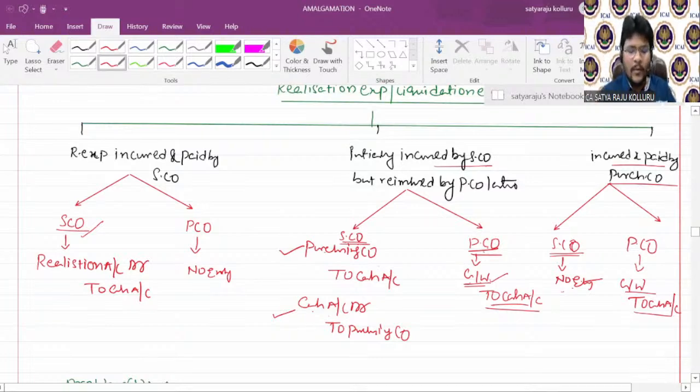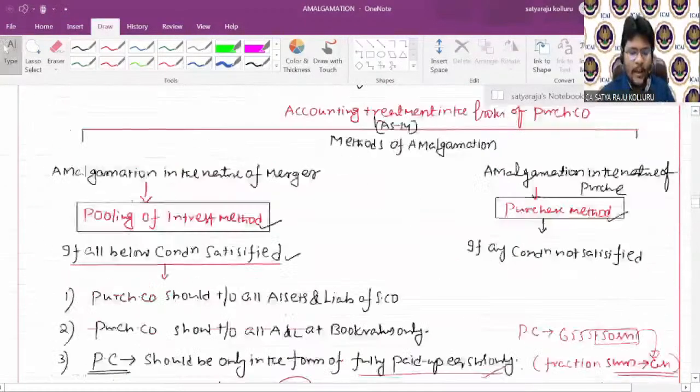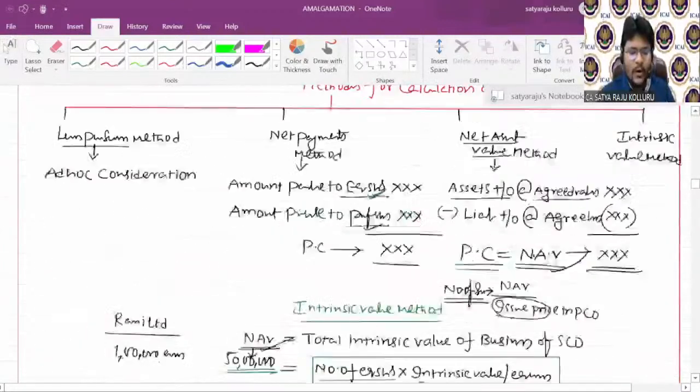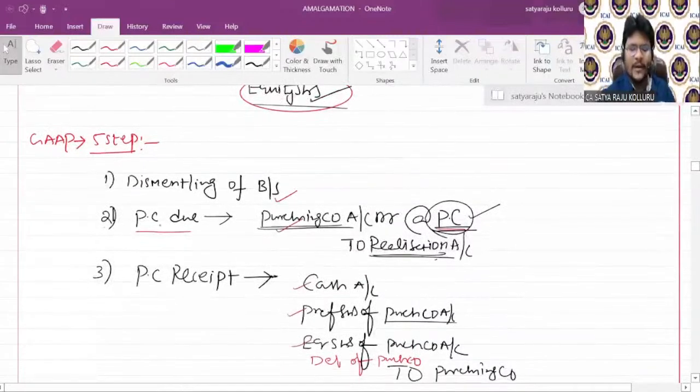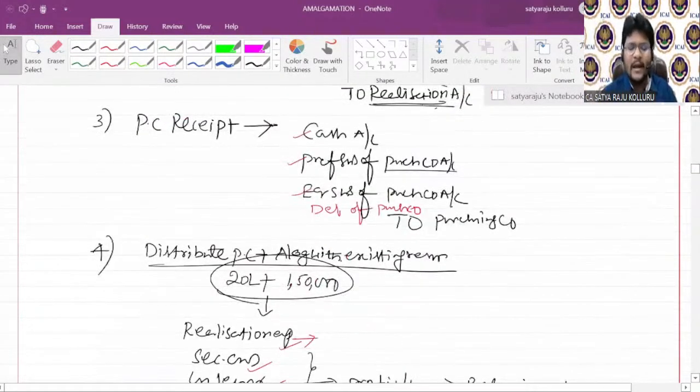If you remember, in the books of selling company, I told only 2 steps in the revision process. I ignored the remaining steps. Up to PC due only I discussed, then I jumped to the calculation of PC. You know the remaining steps, right? At the time of receipt of PC, the journal entry is: cash account, preference shares of purchasing company, equity shares of purchasing company, debentures of purchasing company debit to purchasing company account.